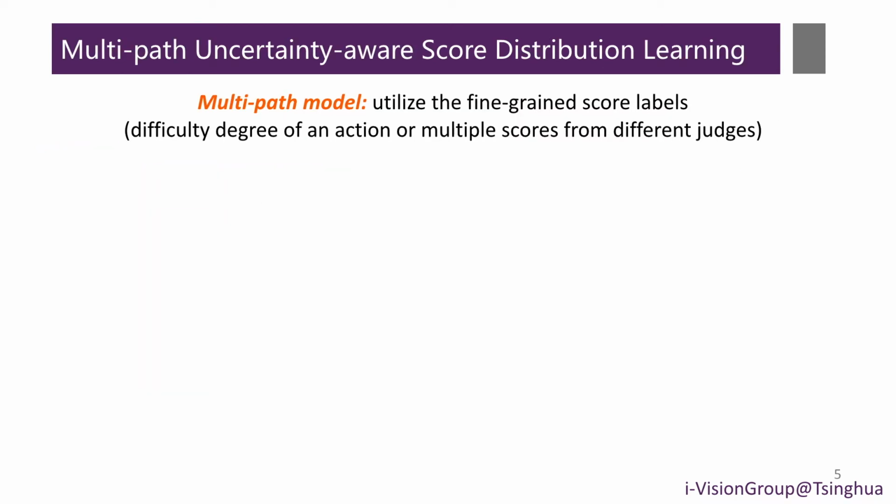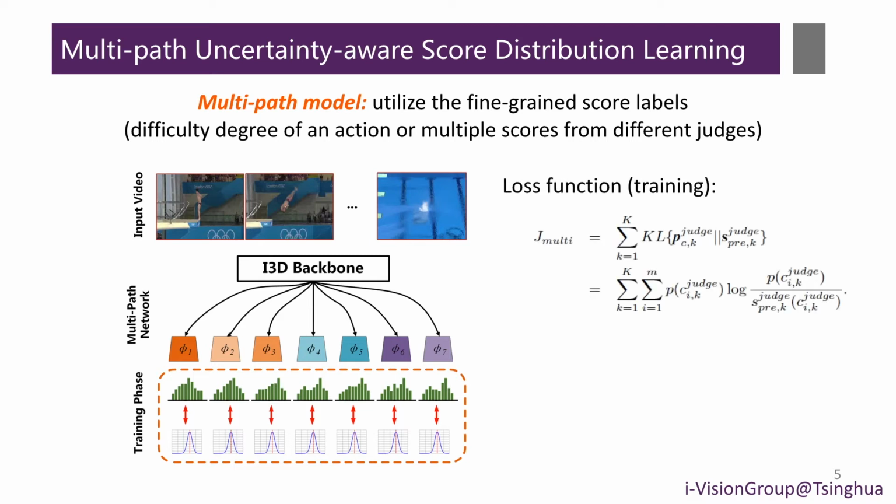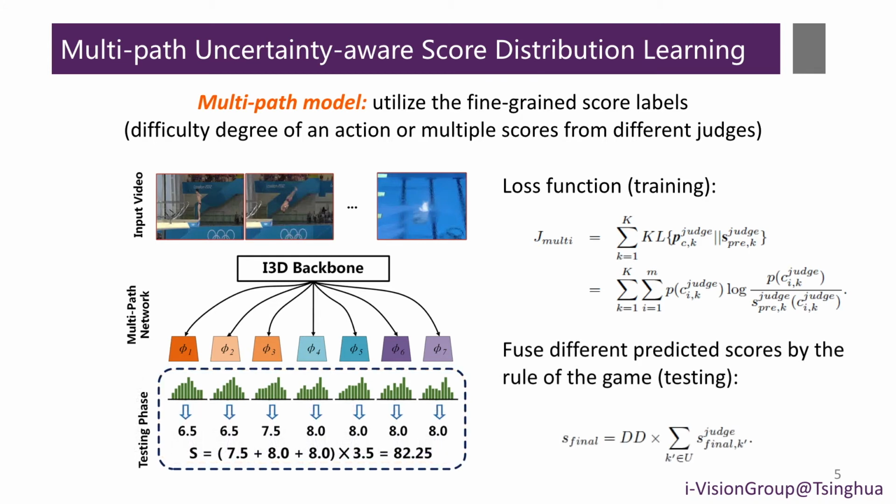When fine-grained score labels are available, we further devise a multipath model to exploit the disentangled components. During the training phase, we model the scores from different judges as different Gaussian distributions. We utilize a similar strategy as before to build a model containing multiple subnetworks. Then we optimize a multitask learning loss function to train our model. During the testing phase, we obtain the final assessment based on the predicted score and the rule of the game.